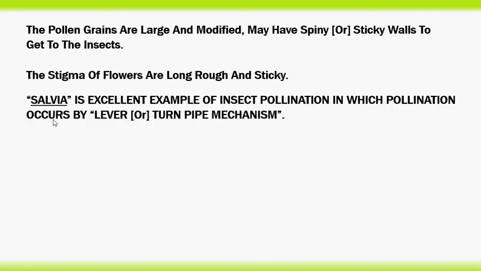The pollen grains are large and modified, and may have spiny or sticky walls to cling to the insects. The stigma of flowers is long, rough and sticky. Here an example, that is salvia